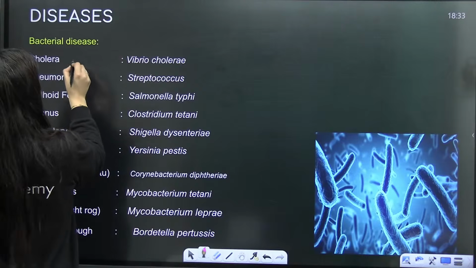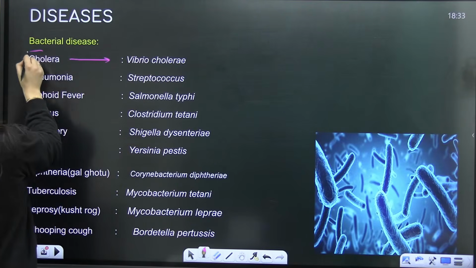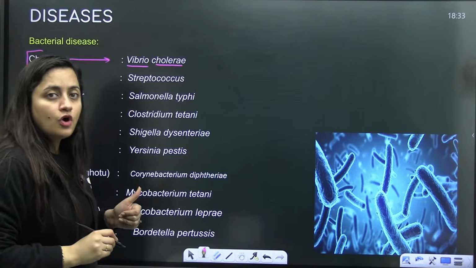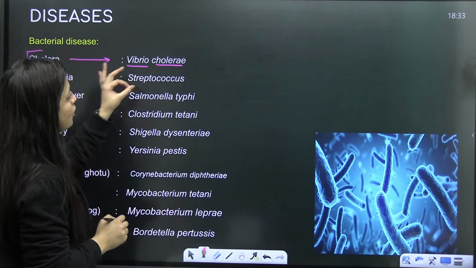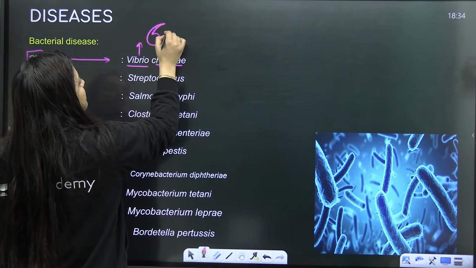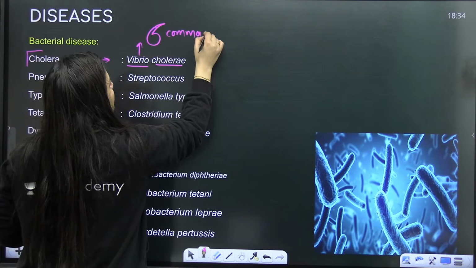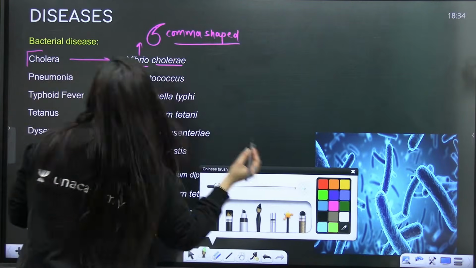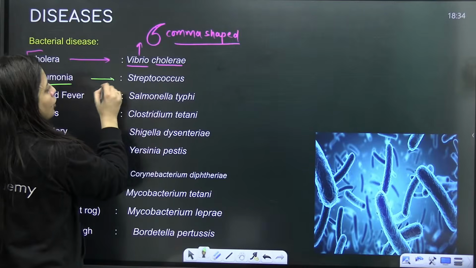So when it comes to cholera, who's going to cause that? Vibrio cholerae. So Vibrio, you know that it's a bacterial shape, right? It's a comma-shaped bacteria. The second thing is pneumonia, Streptococcus pneumoniae.